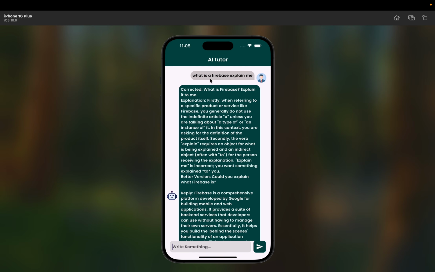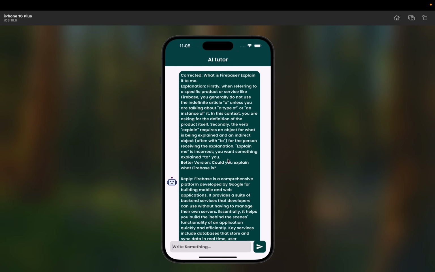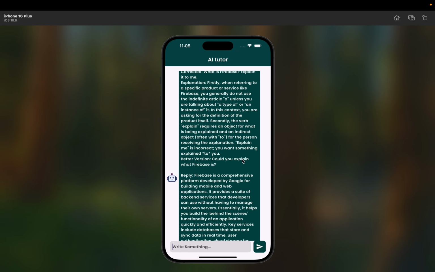So it told me not to use a, because in this context you are asking for the definition of the product itself. Secondly, the verb explain requires an object being explained and an indirect object for the person. The better version is: could you explain what Firebase is? We can use this as well. This is a better version.